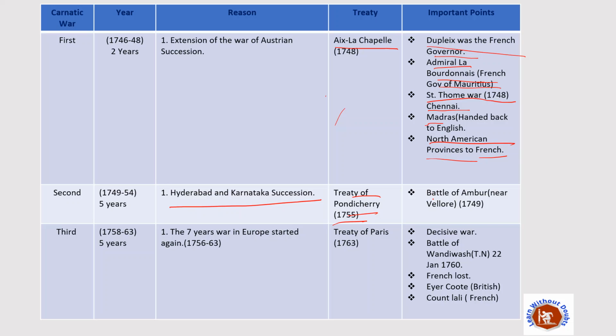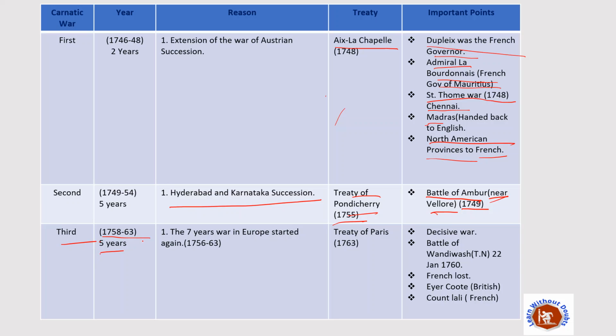The important war which took place in the second Carnatic War was the Battle of Ambur. Ambur is near Vellore. So here the Battle of Ambur took place in 1749. After that, the third Carnatic War happened. The third Carnatic War lasted from 1758 to 1763.